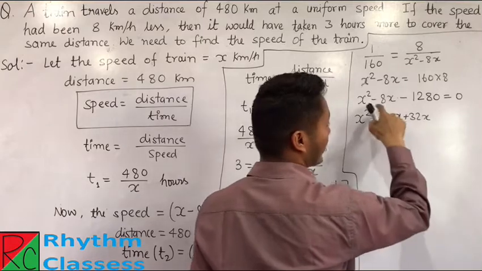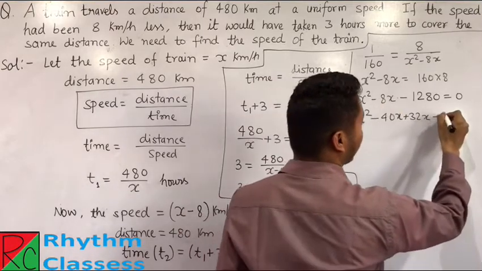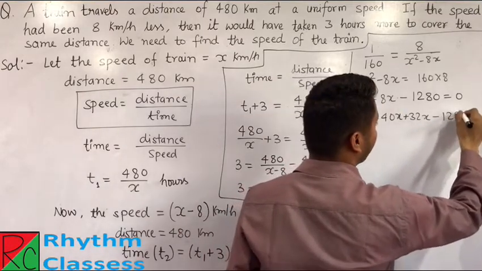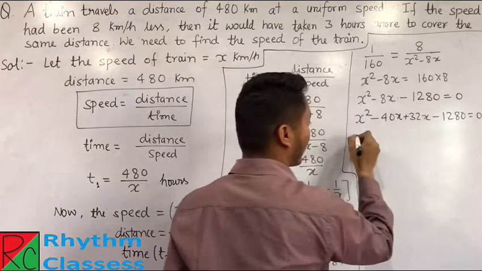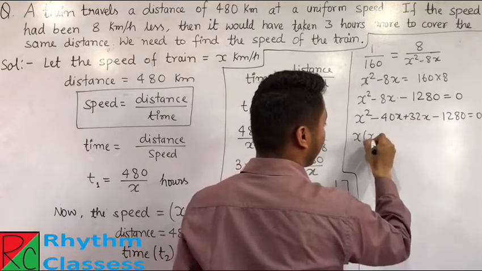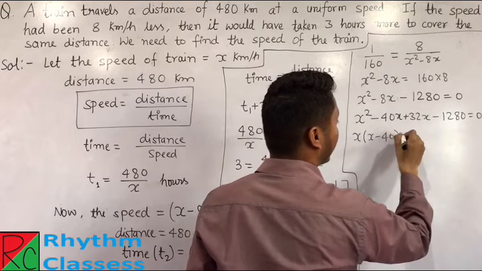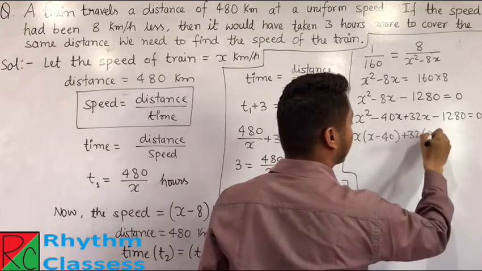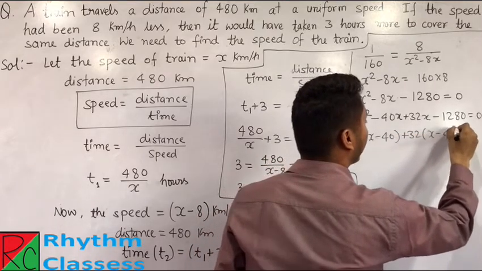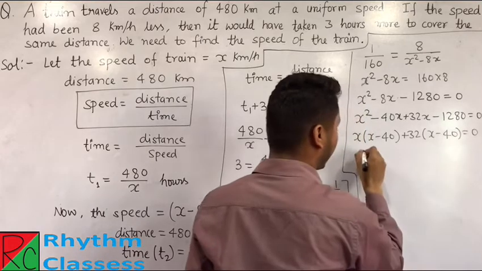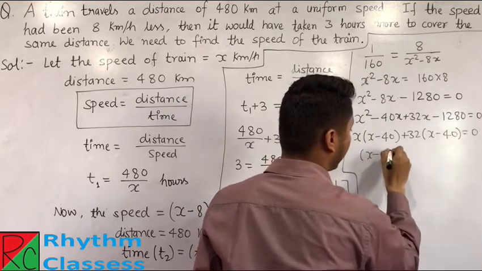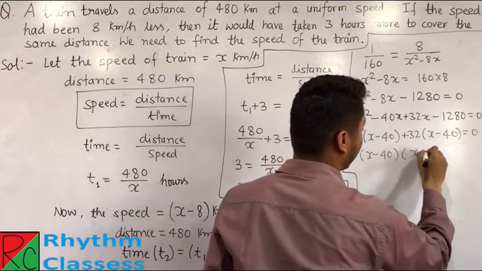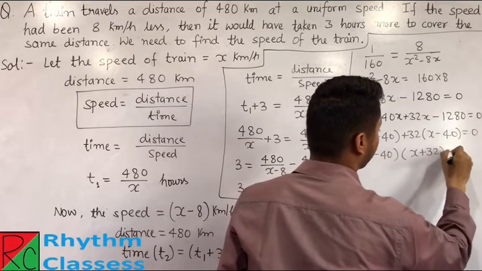This whole comes from minus 8x. Okay, minus 1280 equals 0. Now from here, if we take common, we get x minus 40 and here we have 32, x minus 40 is equal to 0. Now from here we can say x minus 40 and x plus 32 becomes 0.